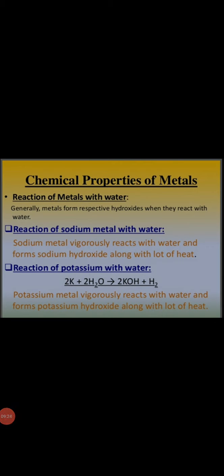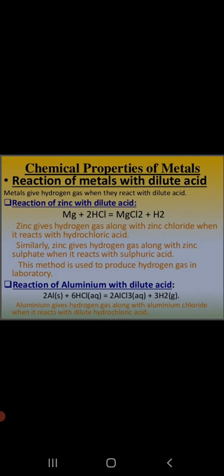The next chemical reaction that we'll study is the action of acids on metals. When a metal reacts with an acid, effervescence or bubbles of hydrogen gas are formed with the evolution of heat energy. Now children, what is effervescence or bubbles?